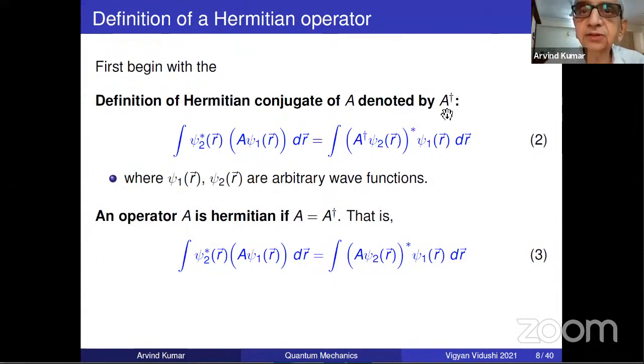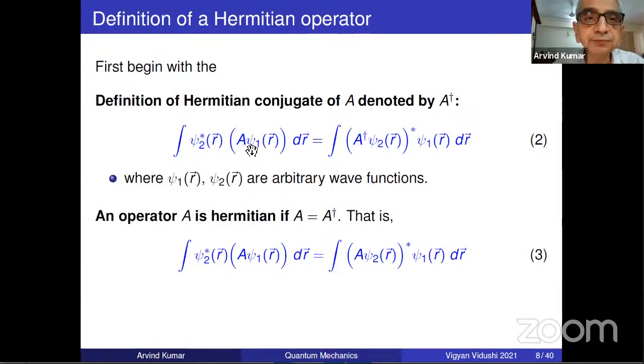But for an operator, it's not immediately clear what you mean by transpose and complex conjugate. So you have to give a clear definition. And this is the clear definition which you must commit to heart. I mean, you must memorize. No harm in memorizing the most important definition, because if you make a mistake, then it's basically wrong. You see, A may be a differential operator. If it is just a multiplicative operator, it's fine, it doesn't matter where you put it. But with a differential operator, you have to be very careful about what you are differentiating.